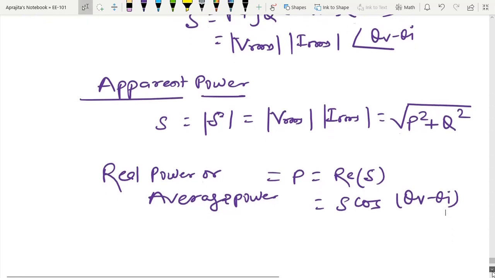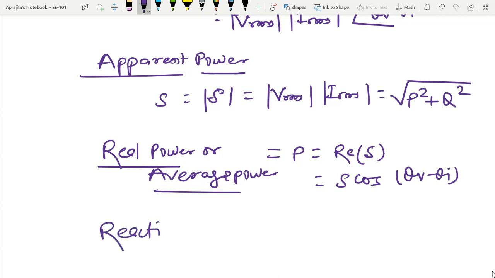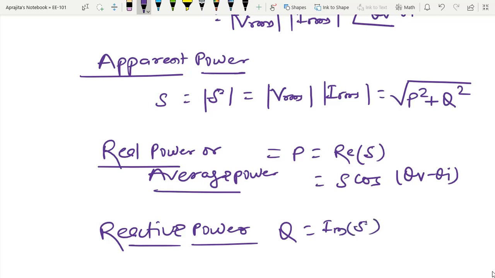And after that, now I have another terminology, that is the reactive power, and that reactive power Q is the imaginary part of this complex power, and that is again S, this is apparent power, multiplied with the